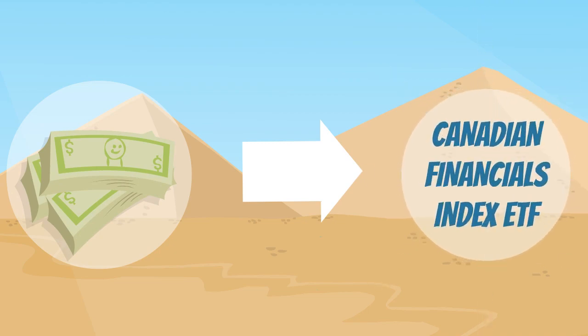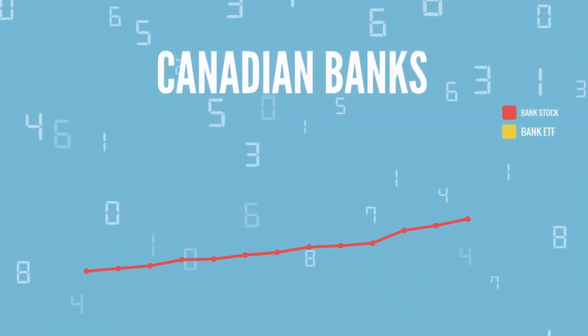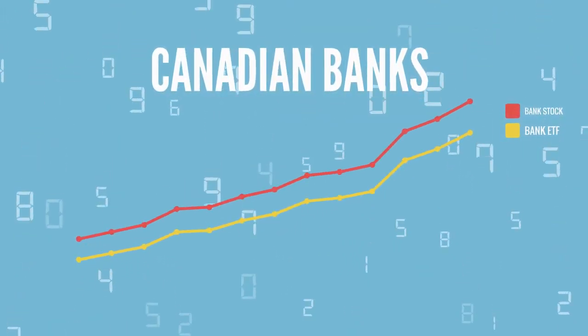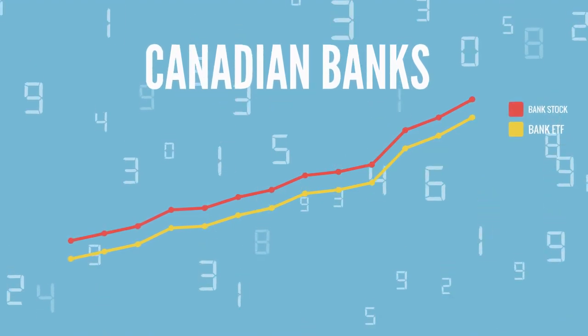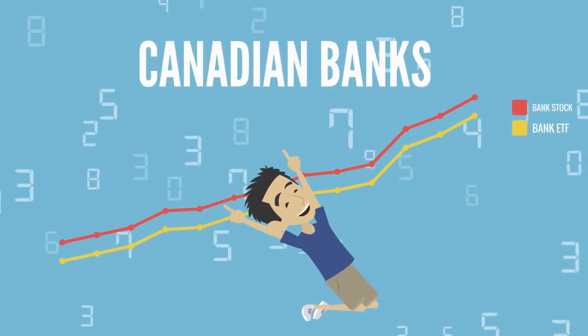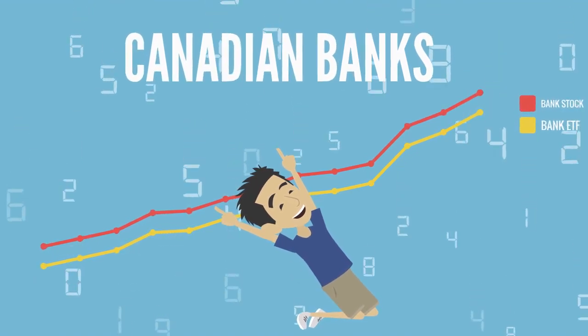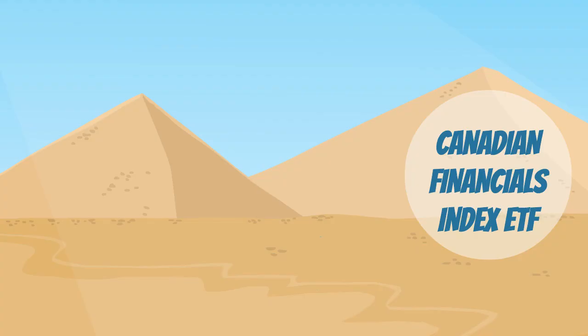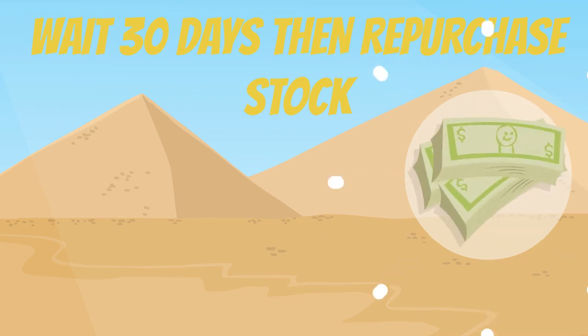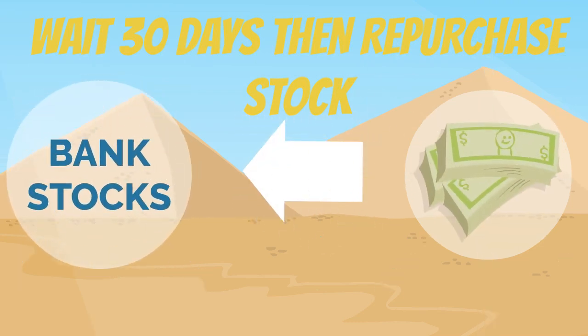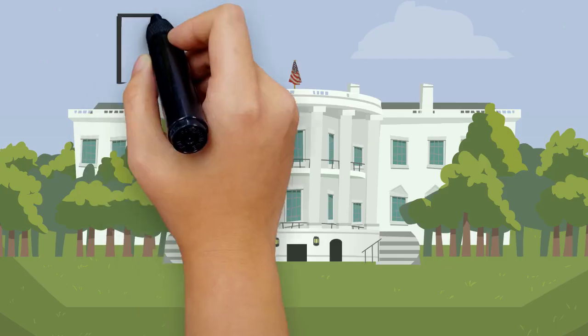Index ETF. If there is any movement in the Canadian banks in the next 30 days, up or down, you will participate in it, and this would not be considered an identical property, so no capital loss would be denied or superficial loss adjustment applied. After the 30-day window, you can sell your ETF and repurchase the bank stock of your choice.